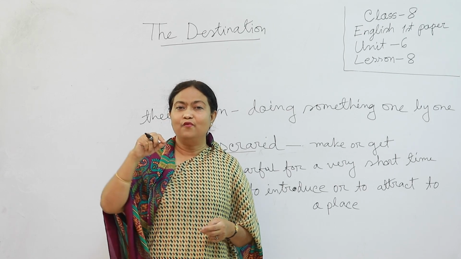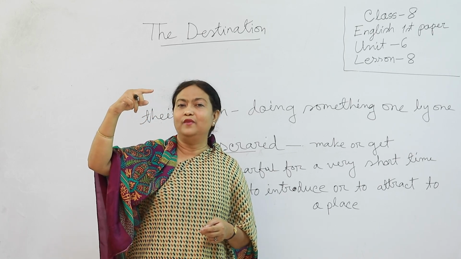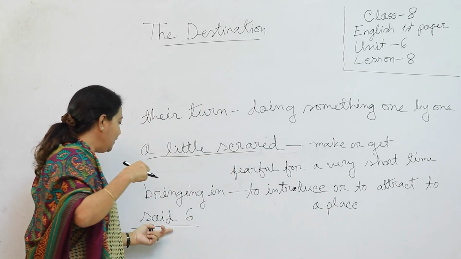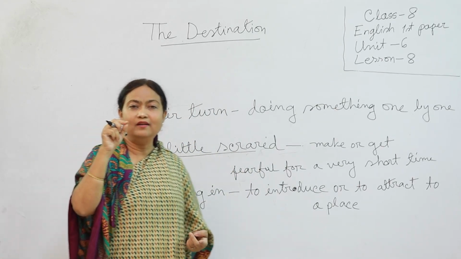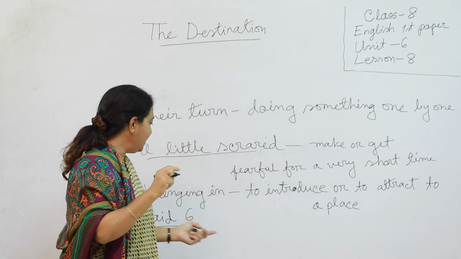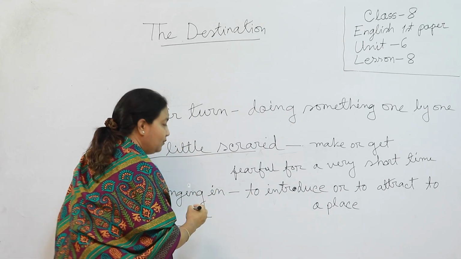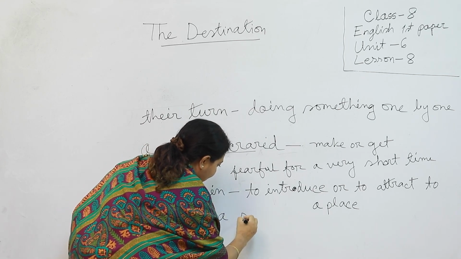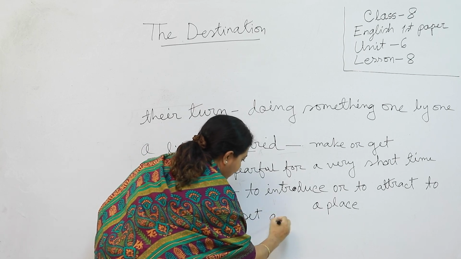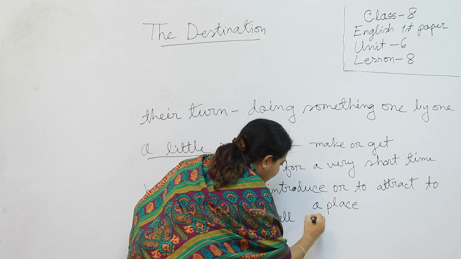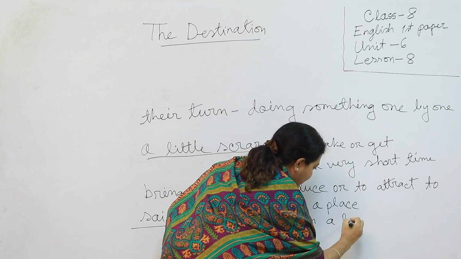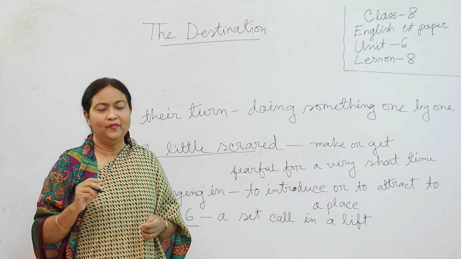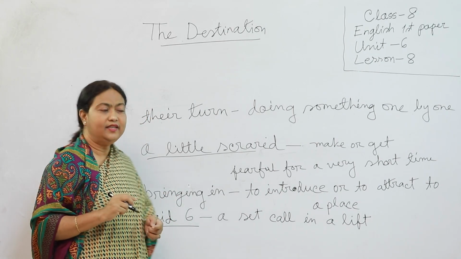This call is for going to any level of the floor or apartment. So, said 6, that means you have to press the button 6, and said 6 here, the contextual meaning is a said call in a lift or elevator.